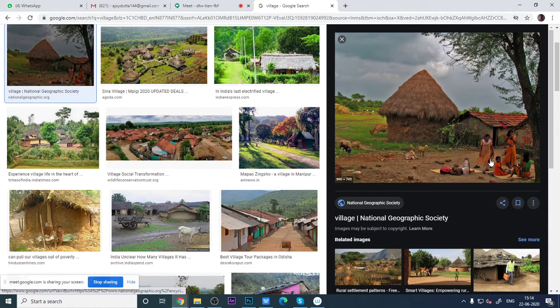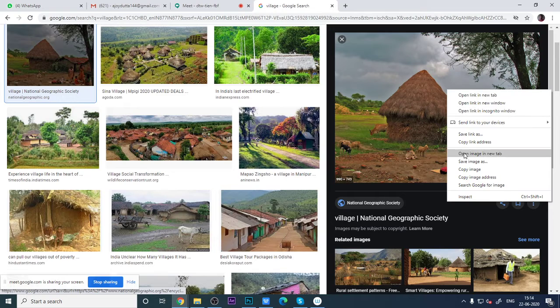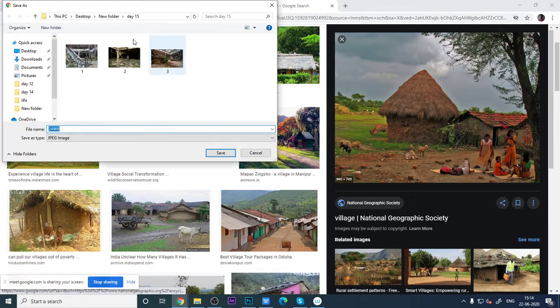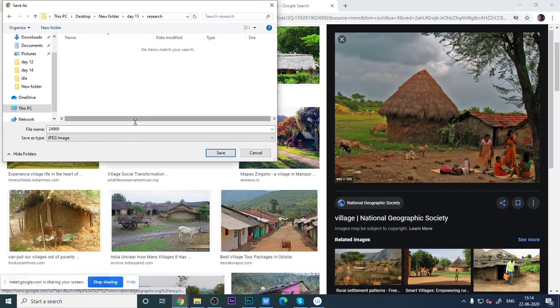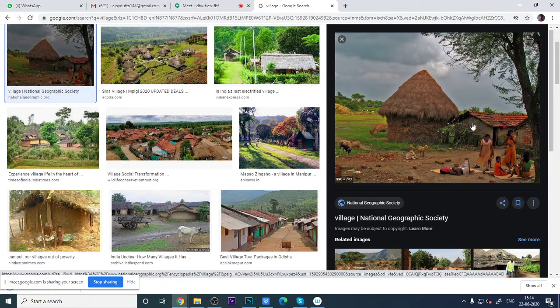See, these kinds of things are very nice, village kind of things, right? So we can use these pictures as research. Okay, so save image as, then we'll go here to the research work folder. Okay, save. Then I take this one.